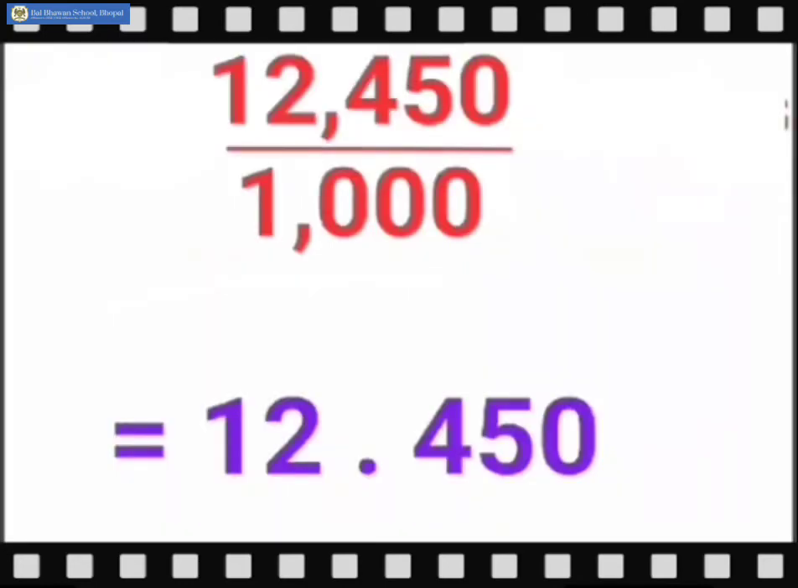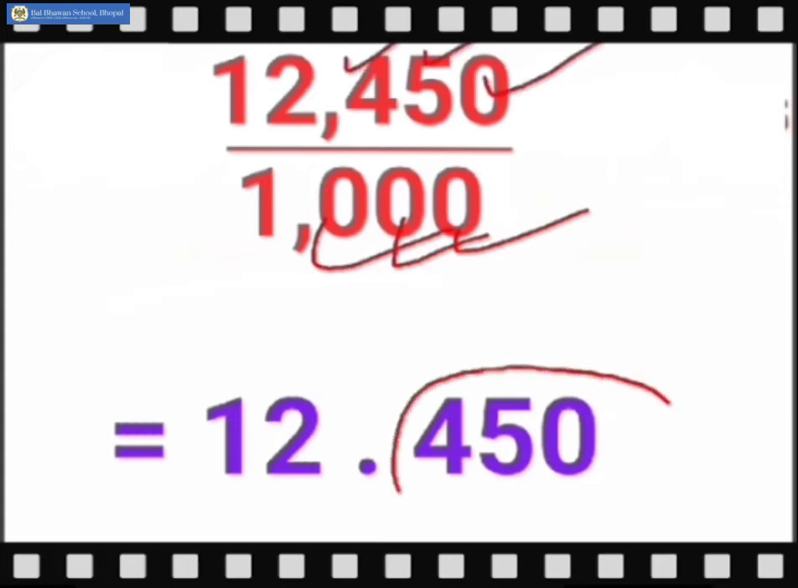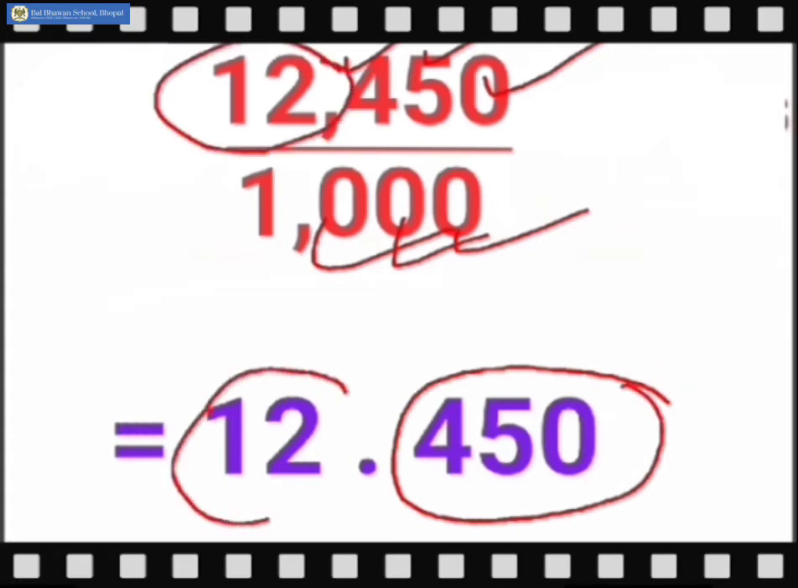Even if we have a 5-digit number to be divided by 1000, children, we again are going to shift 3 places for the decimal only. 1, 2, 3 zeros in 1000, so 1, 2, 3 places are to be taken after the decimal point, and the rest of the numbers are to be taken before the decimal point. So we can express this as 12.450.